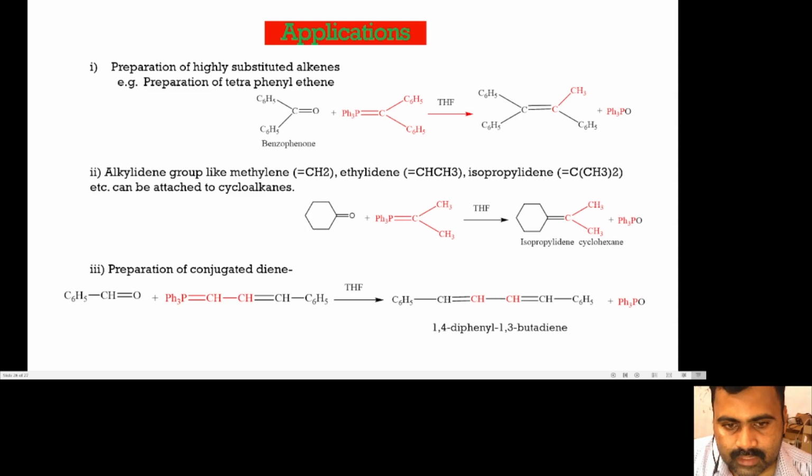When such a phosphorus ylide reacts with an aldehyde or ketone, again the oxygen atom is replaced by the alkylidene group to give a conjugated diene. So in this reaction, there is formation of 1,4-diphenyl-1,3-butadiene.